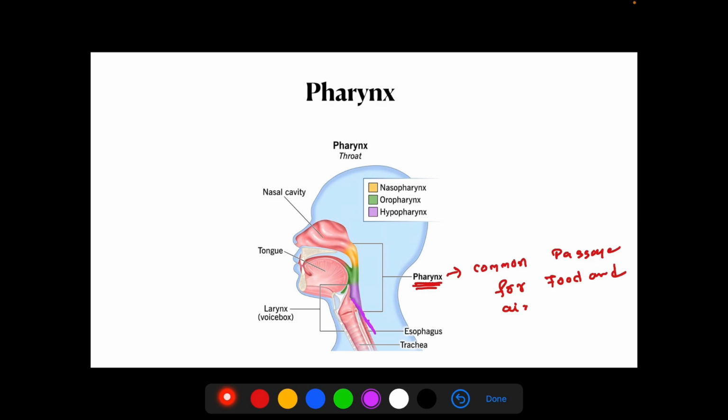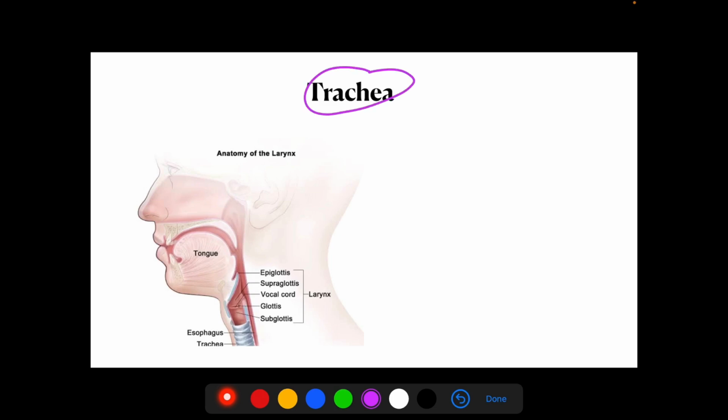See, it can continue as an esophagus and it can divide into two. The air passage is known as trachea and another passage continues as the esophagus. The trachea is known as the windpipe. You have to know about it, because this trachea continues to your lungs.